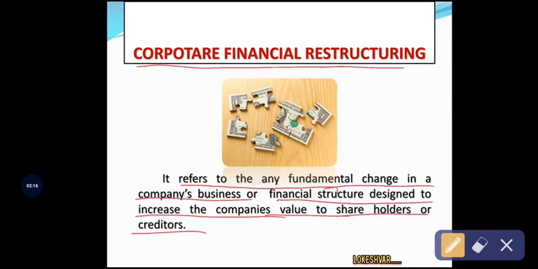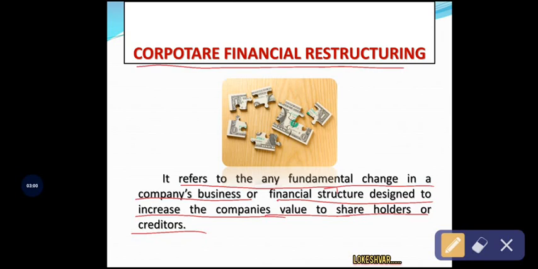So ultimately in this corporate financial restructuring, the company makes changes in their business operations or in financial structure, which is ultimately designed to increase the value of the firm, that is increasing the company value of the firm. So this enables shareholder value, which is ultimately helpful to protect the interest of the shareholders of the company as well as the suppliers or creditors of the company. So this process entirely we call corporate financial restructuring.